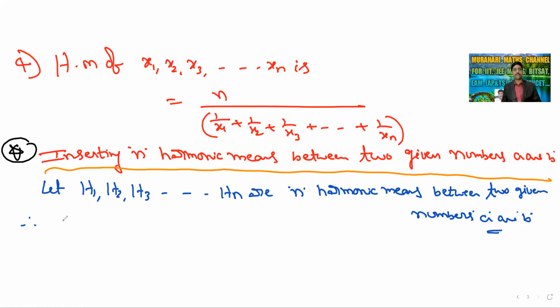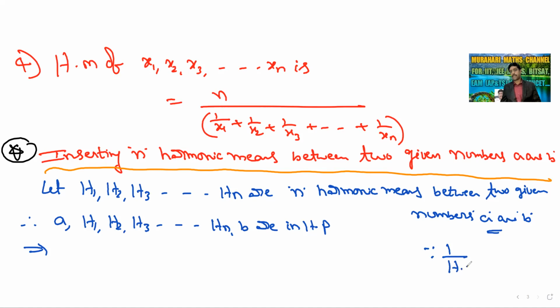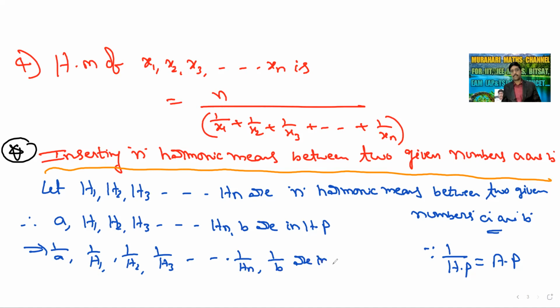Okay. Therefore, A, H1, H2, H3, and so on, Hn, comma B are in harmonic progression. The reciprocal of harmonic progression is arithmetic progression. So 1 by A, 1 by H1, 1 by H2, 1 by H3, and so on, 1 by Hn, comma 1 by B are in arithmetic progression.